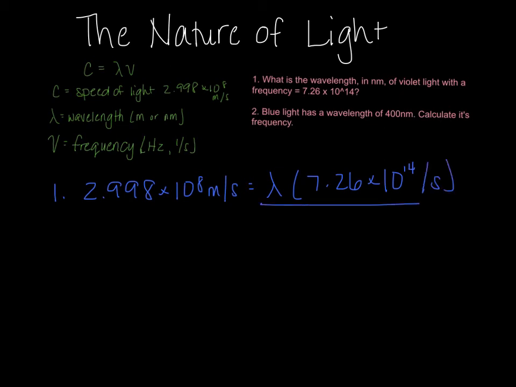So I'm going to divide both sides by 7.26 times 10 to the 14th over seconds.